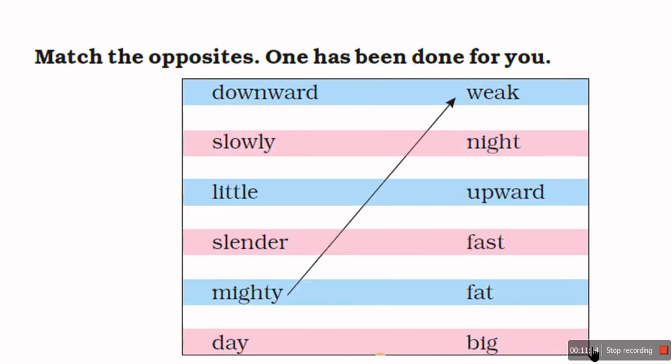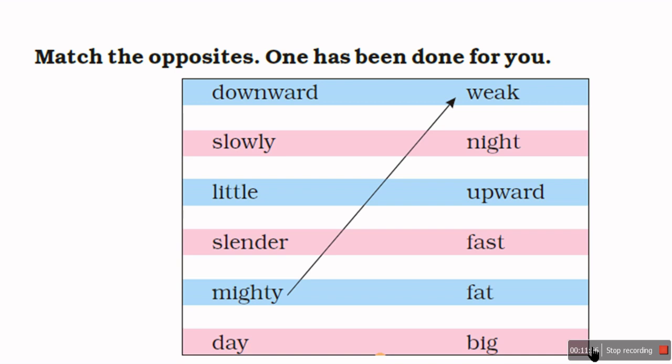Now let us see. Match the opposite words. One has been done for you. There are two columns: downward, slowly, little, slender, mighty, day. And in the second column: weak, night, upwards, fast, fat, big. So we have to draw a line like the one done for mighty. The opposite of mighty is weak. Mighty is powerful, weak is the opposite of mighty. Similarly, we have to find the opposite of every word.